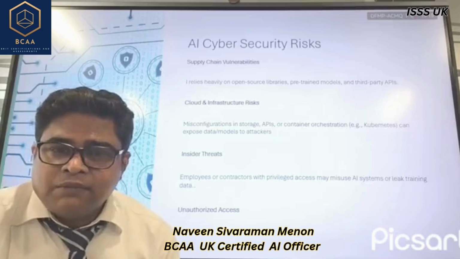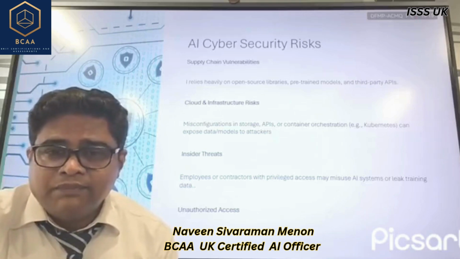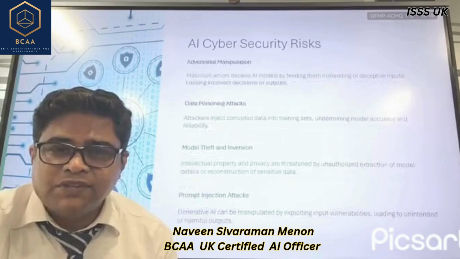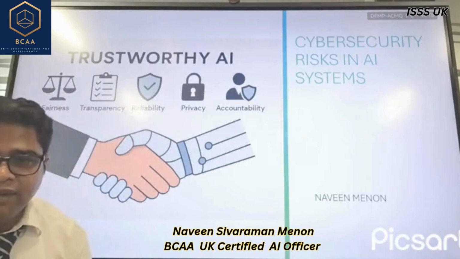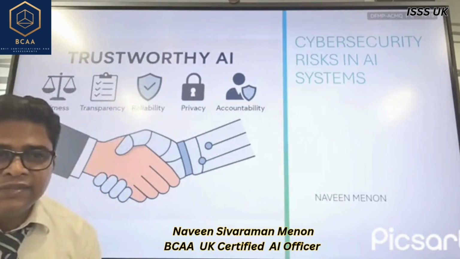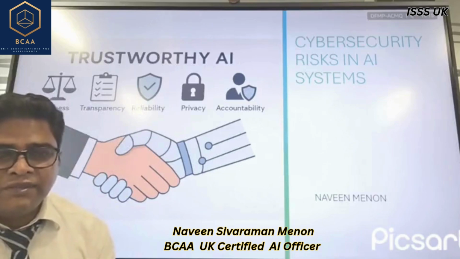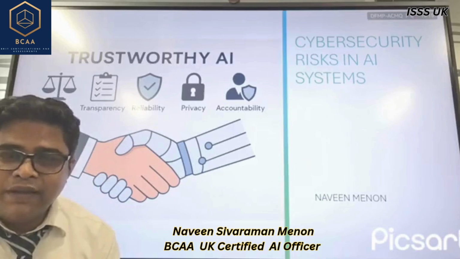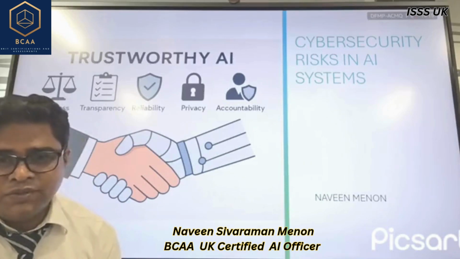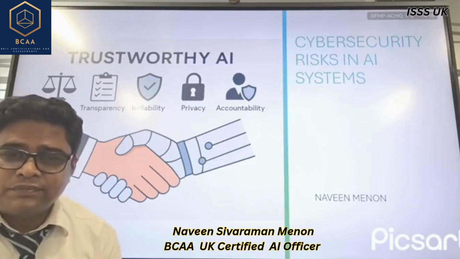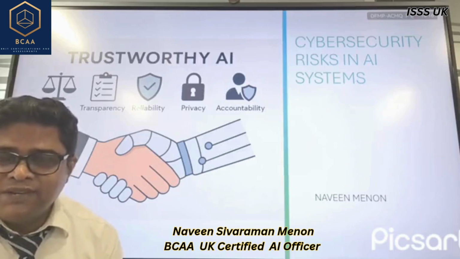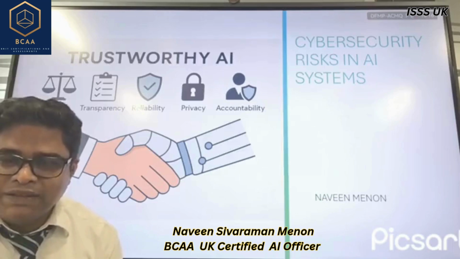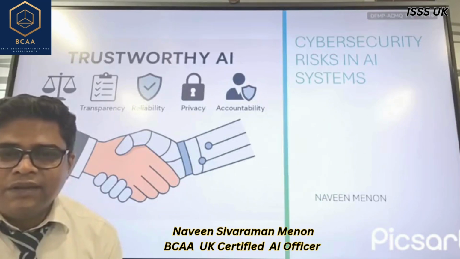So mitigation of these cybersecurity risks, how to mitigate them and how to build a trustworthy artificial intelligence system, is based on these key parameters: fairness, trustworthiness, reliability, privacy and accountability. How to get there? Please read my article, A CIO's Guide to Implementation of ISO 42001. In this article you can see a 90-day worksheet plan on how to implement these systems effectively and gain insights from that.